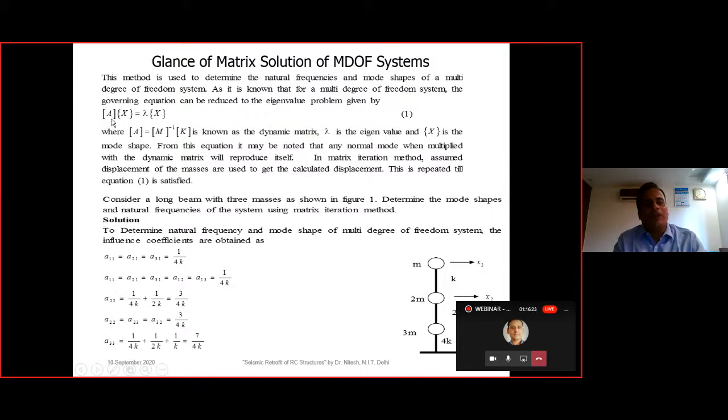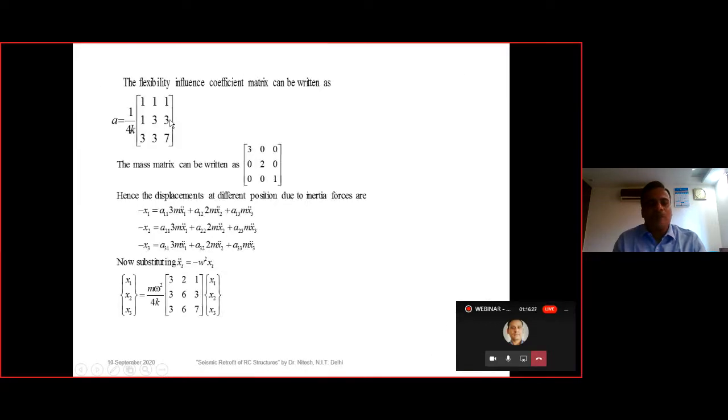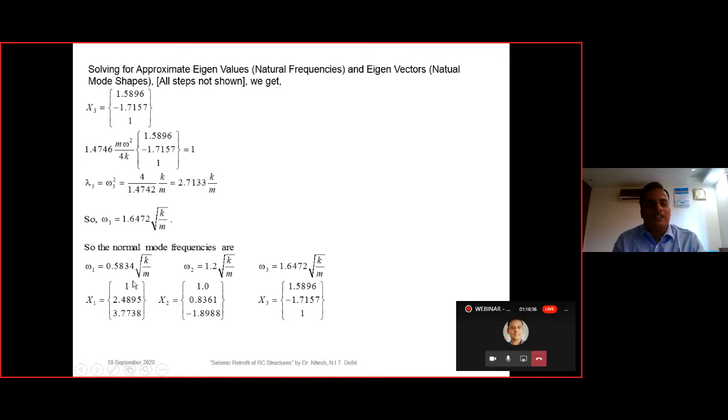In that case, we will be having kx is equal to lambda times x. And once we solve it, then we can find out the displacement at various levels in this particular format. And obviously these are the eigenvectors. These are not the exact solution, but these are the eigenvectors corresponding to the eigenvalues, that is the various frequencies of the structure. Frequency number 1, frequency number 2, and frequency number 3.